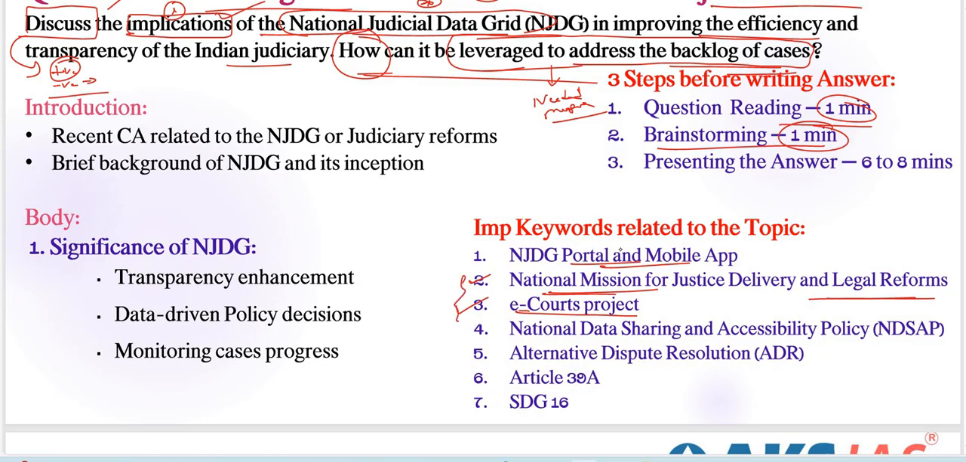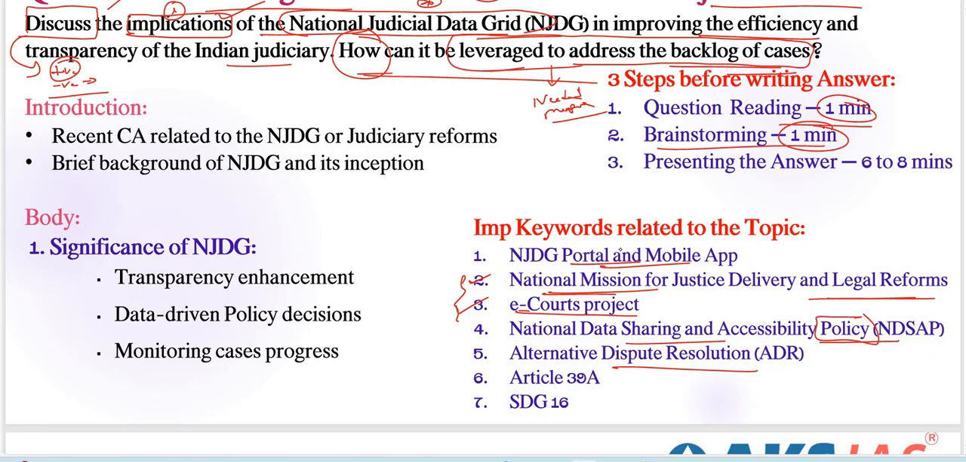We need to include these important 2 keywords. And also the National Data Sharing and Accessibility Policy. This type of policies and also projects are important. Initiatives are also we need to include here. Next, alternative dispute resolution is also an important keyword. We need to address this one.